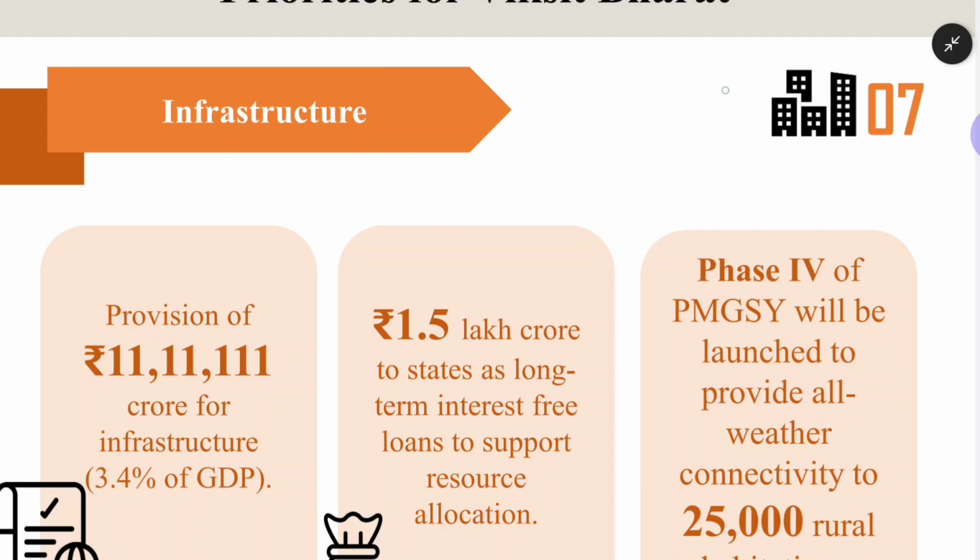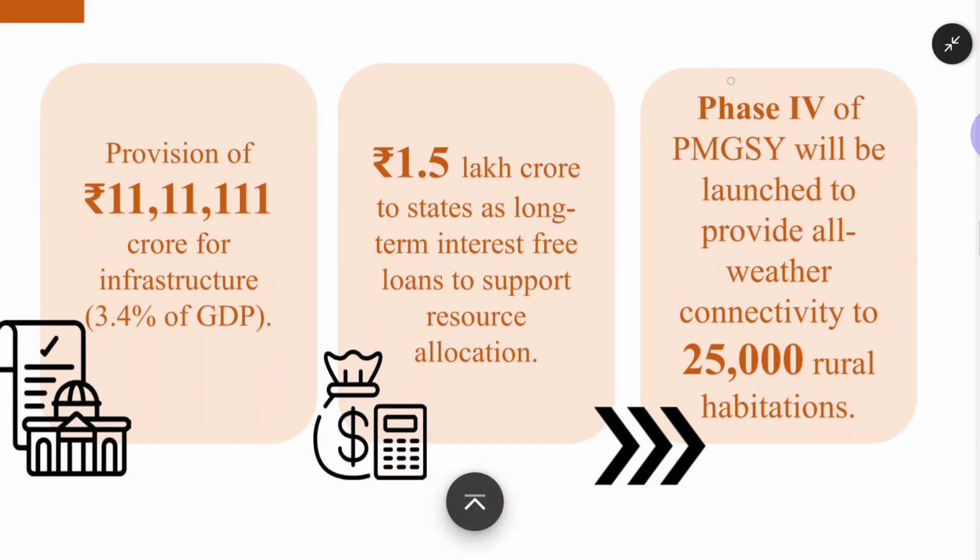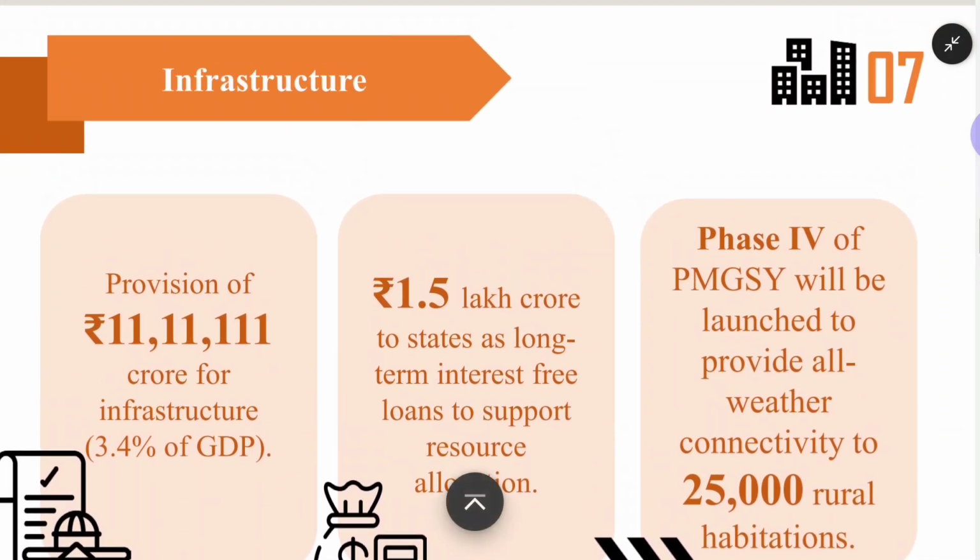Right now the government of India has been doing capital expenditure for the last 4 or 5 years consecutively, because it's very important that when you have infrastructure, only then can you promote social well-being or economic growth. So for infrastructure, the government of India has allocated in the Budget 2024 to 2025 11,11,111 crore rupees, which is nothing but 3.4% of GDP. The government of India is investing just on infrastructure.